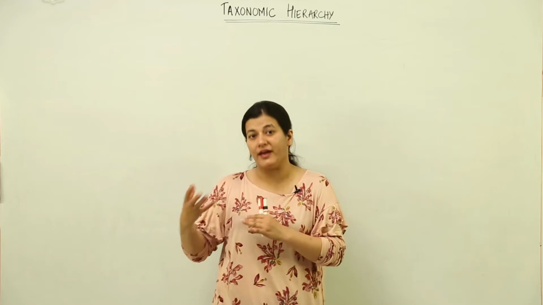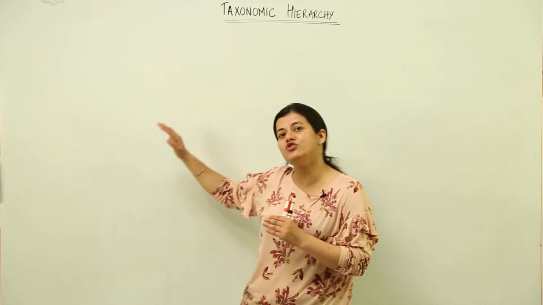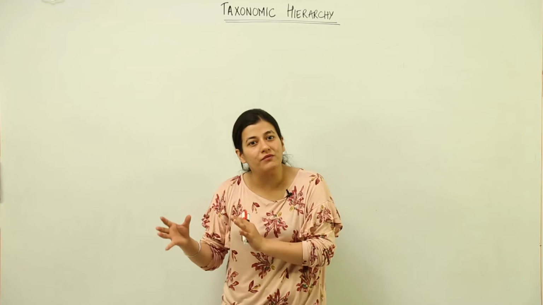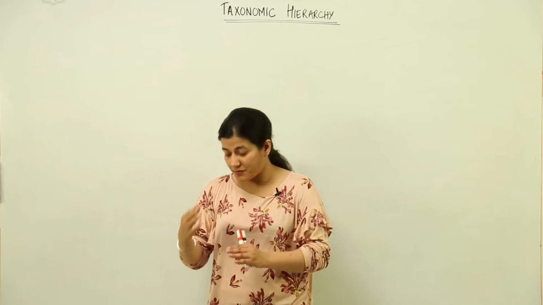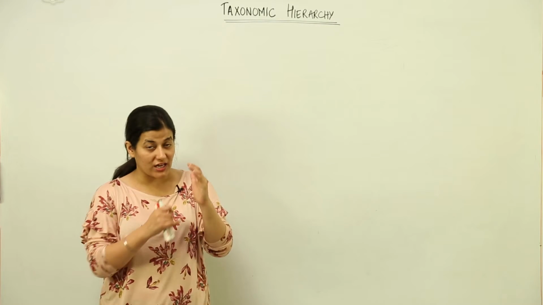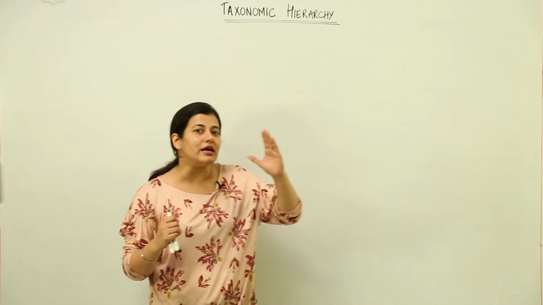If we have to define what is taxonomic hierarchy, it would be the arrangement of organisms into a systematic framework of classification. I am repeating it, there is a proper framework where we have orderly arrangement.